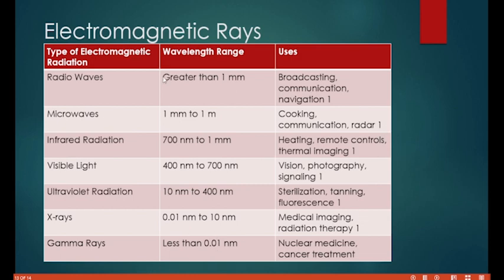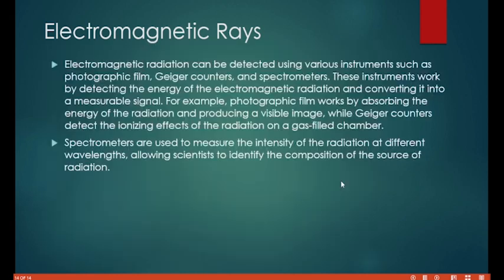So look now at the radio wave. Big what's it called? Wavelength, greater than 1 mm. So what do we use radio waves for? Broadcasting, communication, and navigation. Microwaves are used for cooking, communication, and so on and so forth. While gamma ray is used for nuclear medicine and cancer treatment. It penetrates a lot. So that's about the electromagnetic rays.